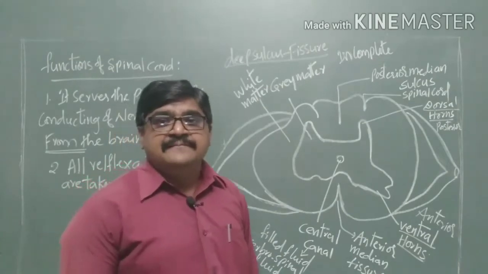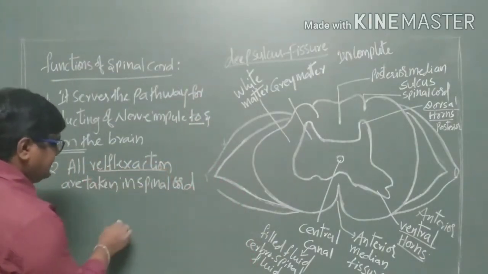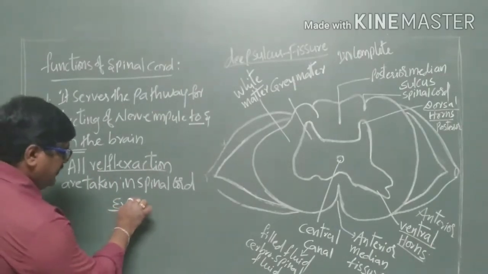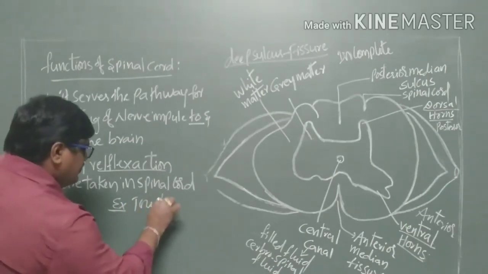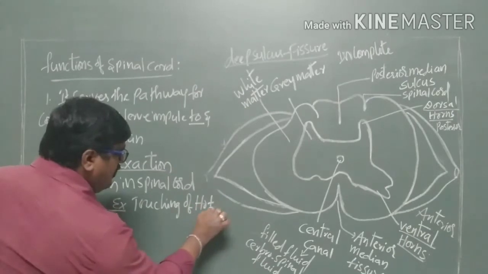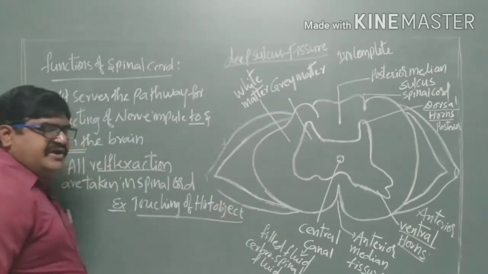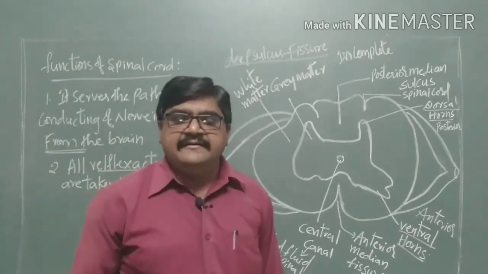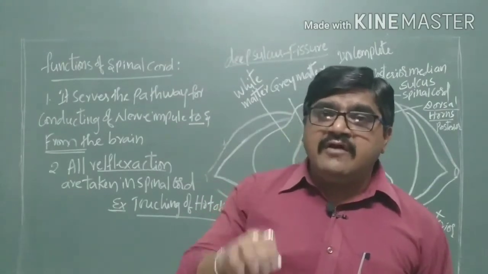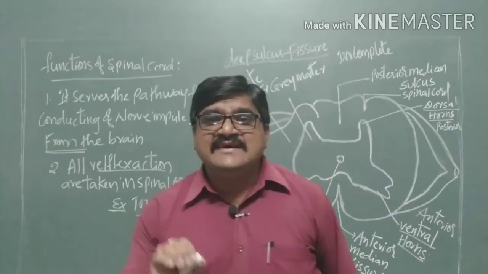For example, what are reflex actions? If you touch a hot object, there is a sudden withdrawal of the hand. That sudden withdrawing of the hand when you touch a hot object is called a reflex reaction.